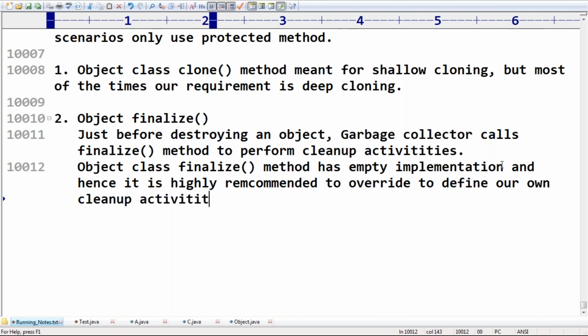Take very special care about this one. In the Object class, the finalize method is meant for nothing; it is not doing anything, it just has an empty implementation. If you have cleanup activities for your object, you are responsible to override that method. That's why it is a protected method and has an empty implementation.